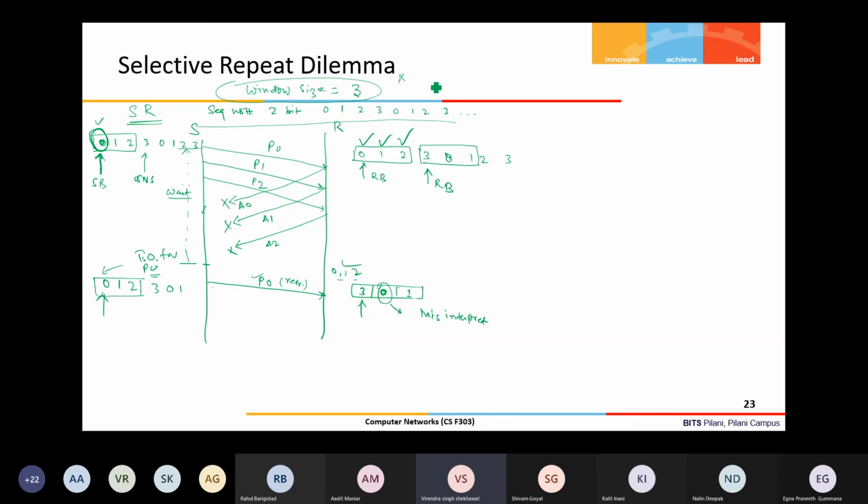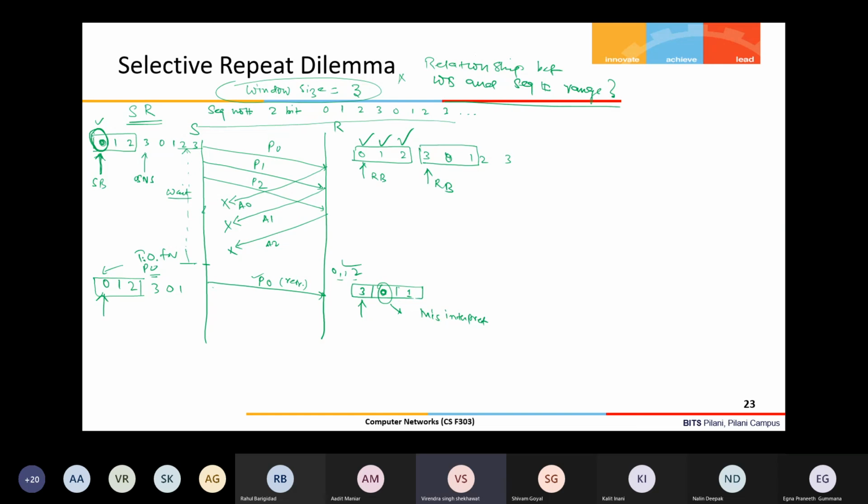So we'll say there is a relationship between window size and sequence number range. Now what this relationship is, that we need to figure out.